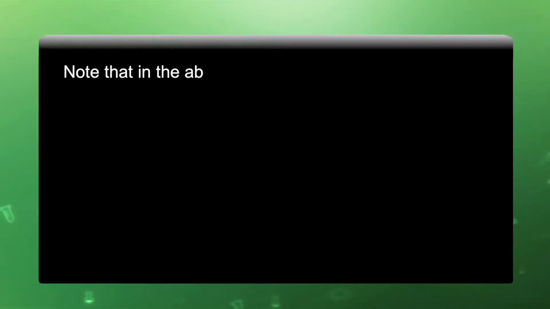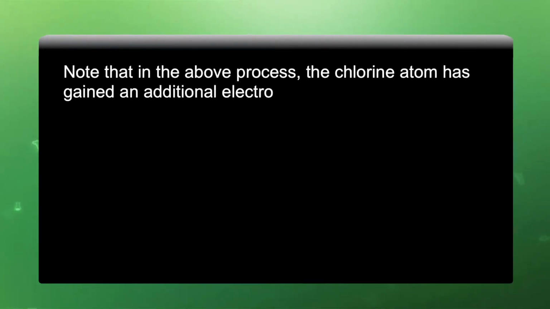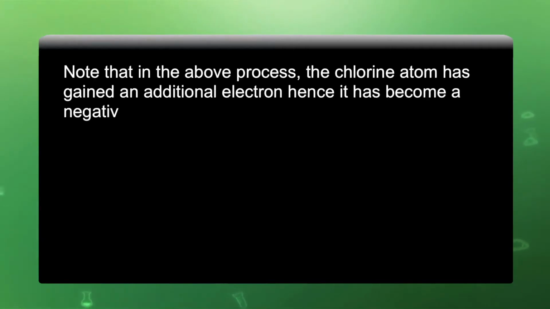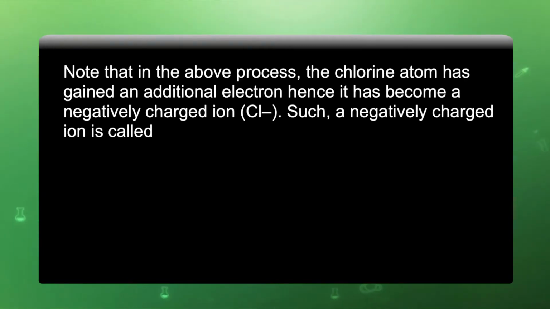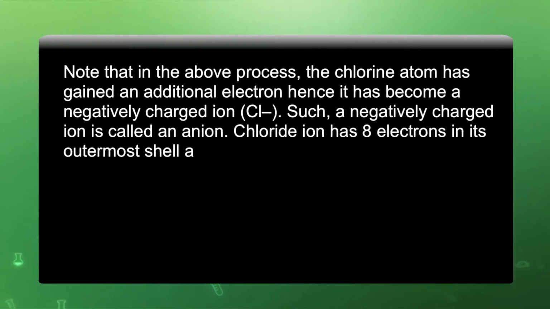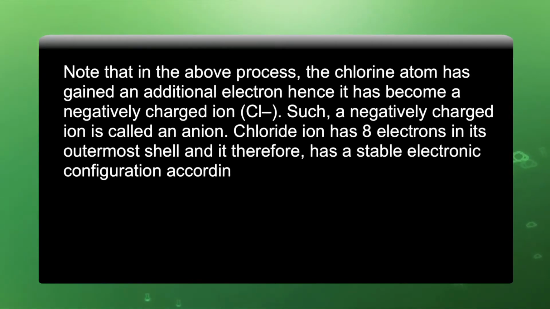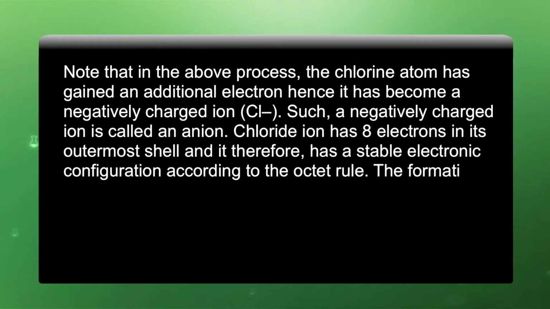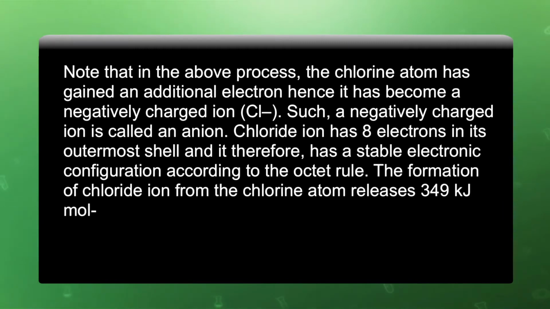Note that in the above process, the chlorine atom has gained an additional electron, hence it has become a negatively charged ion, that is chloride ion. Such a negatively charged ion is called an anion. Chloride ion has 8 electrons in its outermost shell and it therefore has a stable electronic configuration according to the octet rule. The formation of chloride ion from the chlorine atom releases 349 kilojoule per mole of energy.